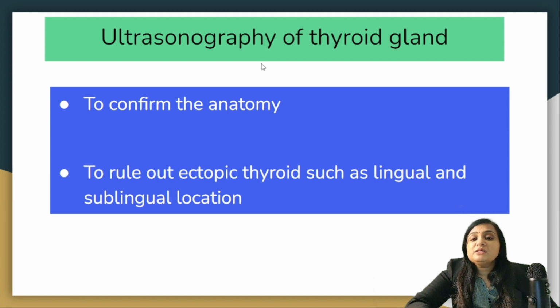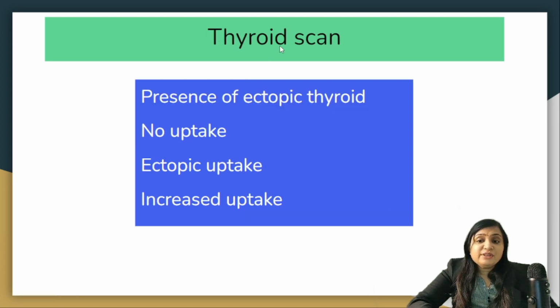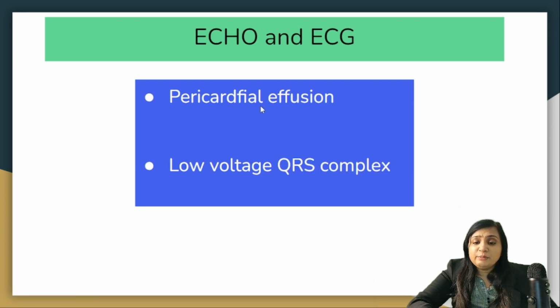Now we'll discuss why there is a need for ultrasonography of the thyroid gland: to confirm the anatomy as well as to rule out ectopic thyroid, such as lingual as well as sublingual. If the thyroid is present in a normal anatomical location and there is a goiter, then it is dyshormonogenesis or transient hypothyroidism. It could be an inborn error of metabolism of thyroid hormones. A thyroid scan is very important to see the presence of ectopic thyroid and its location, the presence of uptake, and whether there is increased uptake or not. Echo is also important for pericardial effusion, and there could be a low voltage QRS complex.